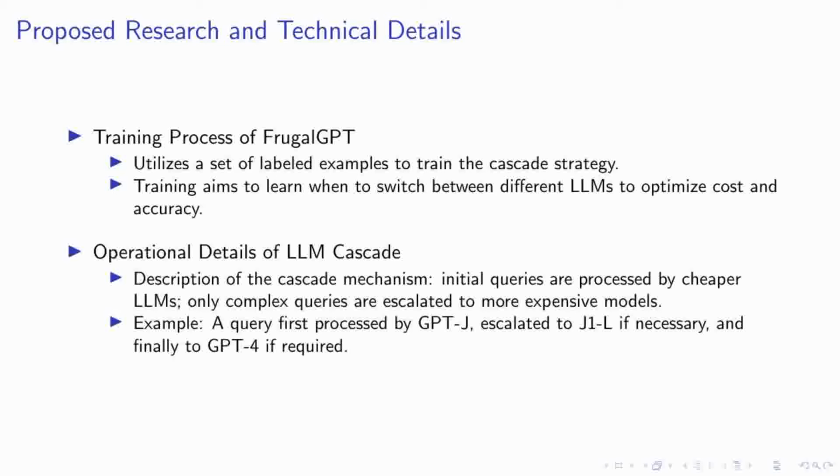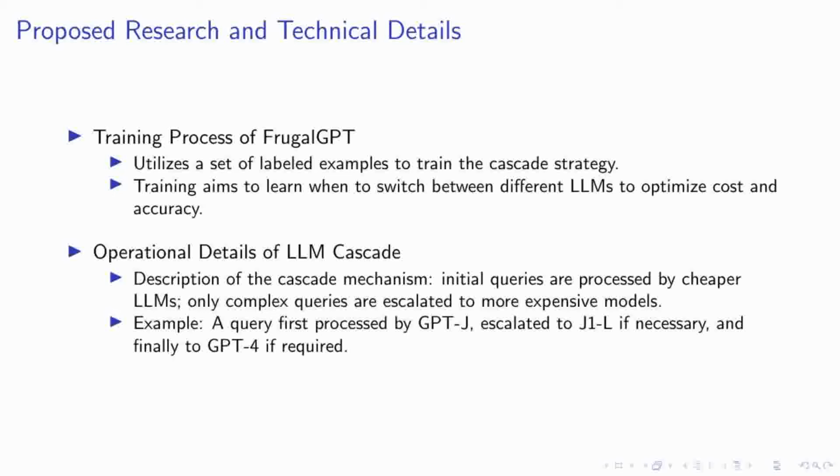Initially, queries are processed by more cost-effective models, such as GPT-J. If the query is more complex, and the response from GPT-J does not meet the required confidence threshold, it is then escalated to a slightly more expensive model, J1-L. Only the most complex queries, which cannot be resolved by the first two tiers, are sent to the most expensive model, GPT-4. This tiered approach ensures that we use resources judiciously, escalating to higher-cost models only when absolutely necessary.